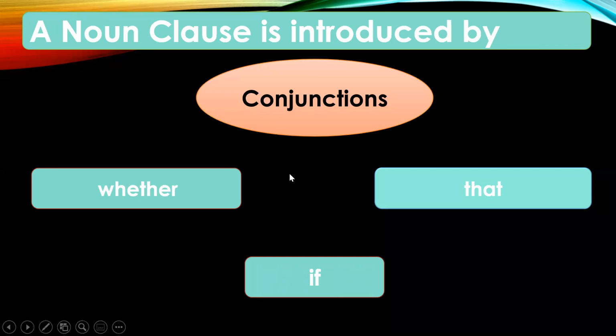So mostly all reported speech sentences are noun clauses, because we begin an indirect speech with that when it is a statement or assertive sentence, and when it is a question, we begin the reported speech with either whether or if. So a noun clause can begin with a conjunction like whether, that, or if.